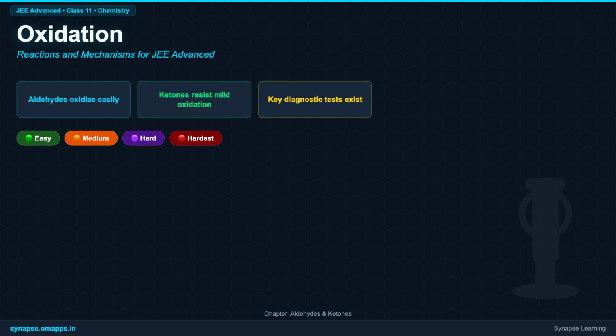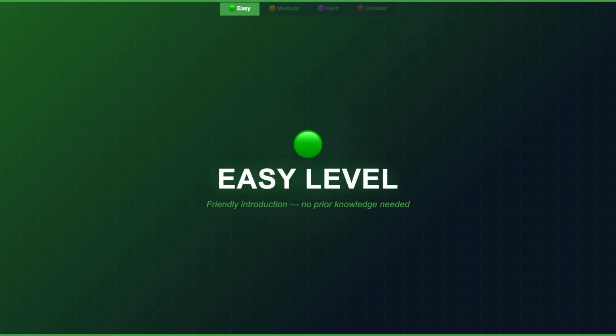Hello, aspiring chemists. Welcome to an exciting session on aldehydes and ketones. Today, we are diving deep into the world of oxidation, a fundamental concept that governs how these crucial organic compounds react. We'll explore everything from basic definitions to advanced reaction mechanisms, preparing you for the challenges of G Advanced. Get ready for a four-level journey, from easy foundational concepts to the hardest, competitive level insights. Let's get started. Ready to unravel the mystery of how aldehydes and ketones behave when exposed to oxygen?